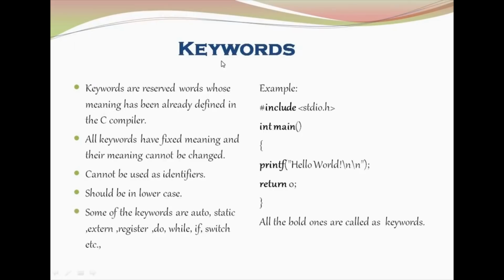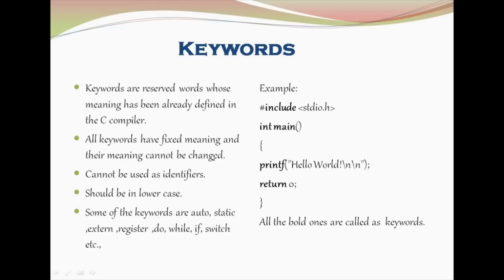Moving on to the next topic, keywords. Our C program is going to have a lot of keywords. These keywords are reserved words, and their meanings cannot be changed. The meanings are already defined by the compiler. They cannot be used as normal variable names, which we can initialize or use. They are reserved words, and each and every one has a special purpose.